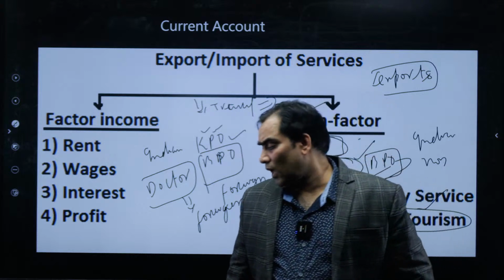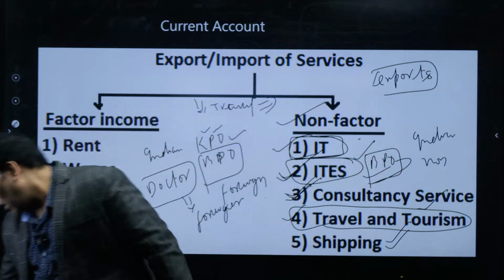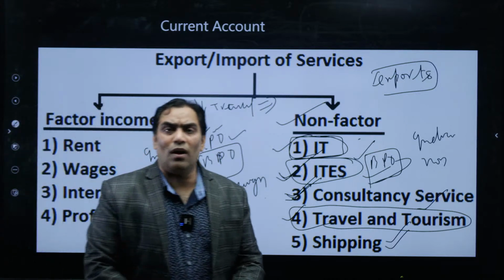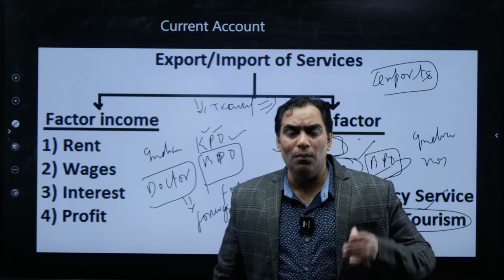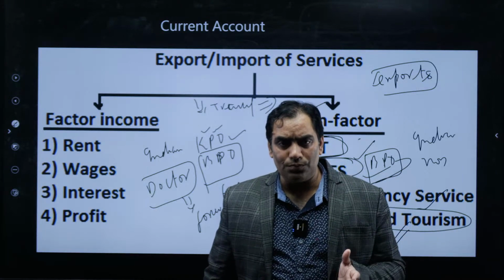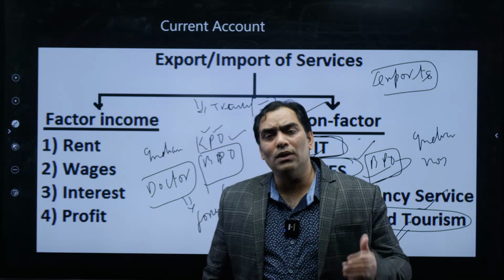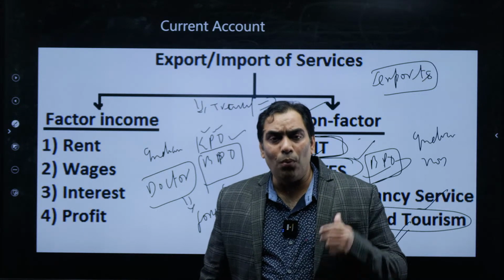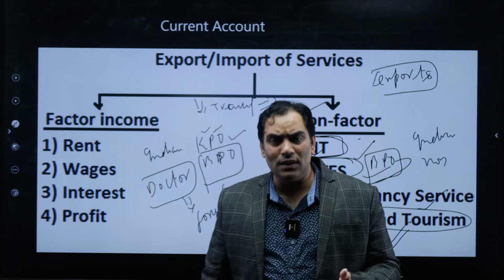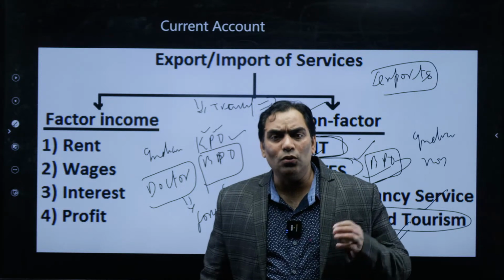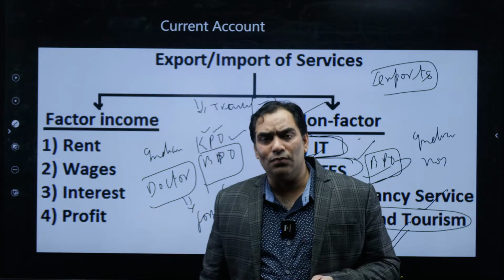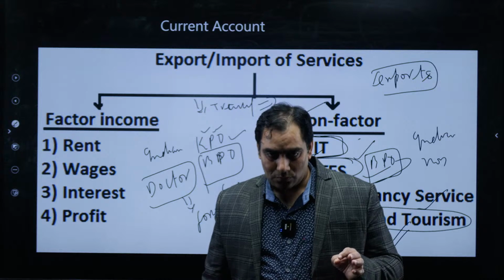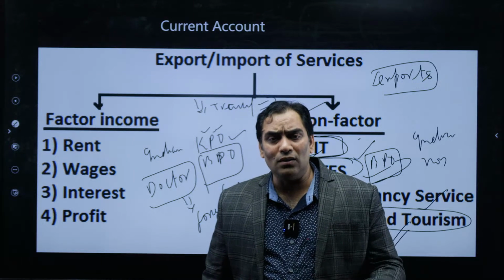This current account has two parts. One is visible account, the other is invisible account. Visible account refers to import and export of goods, whereas invisible account refers to import and export of services and current transfer. So what is going to be included under the current transfer? Under the current transfer, we are going to include gifts, grants, donations, and